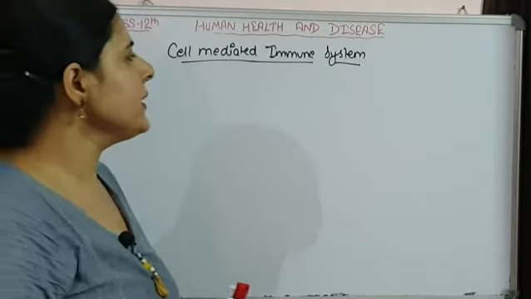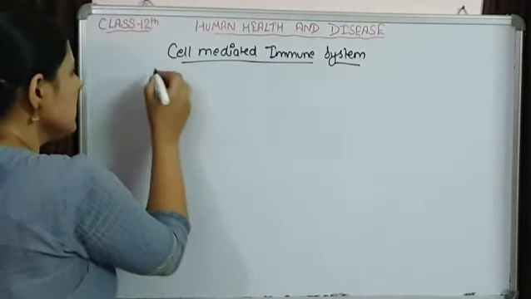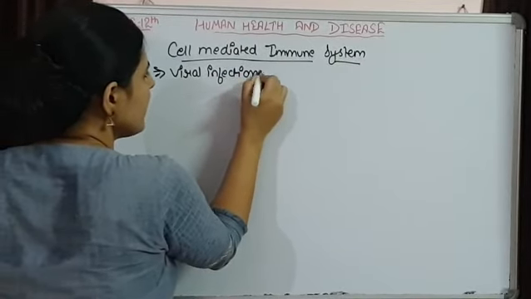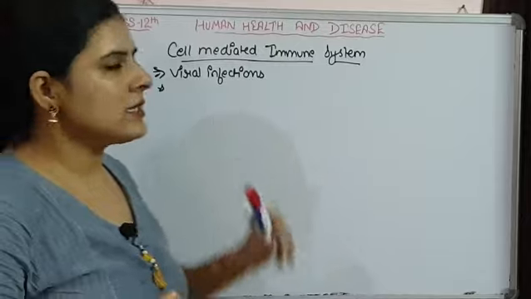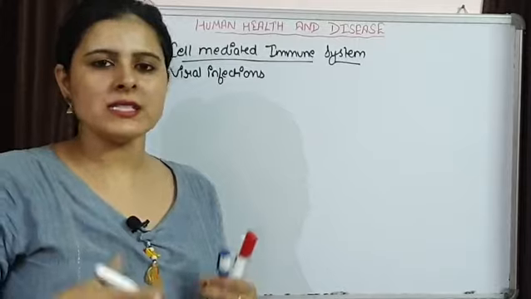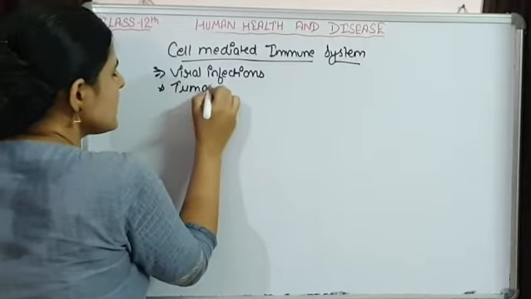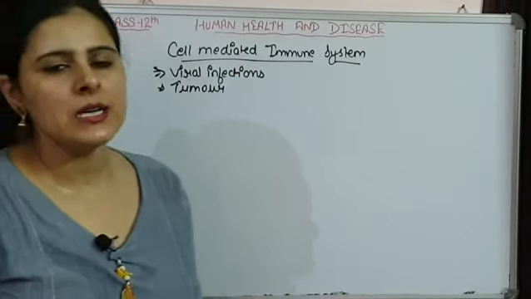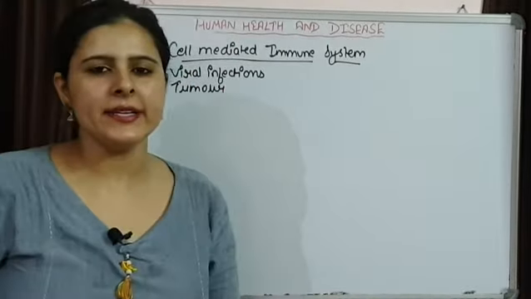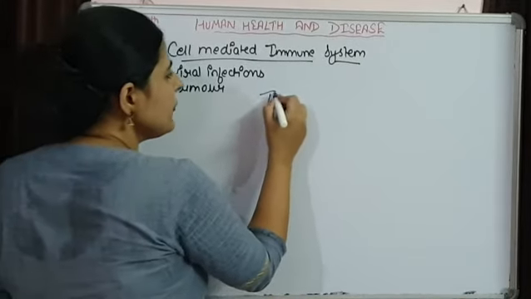This cell mediated immune system is going to function mostly for viral infections, or you can say viral infected cells, and the cells which have developed cancer or tumor. These are self body cells, but they have developed tumor or cancer, so those cells will be acted upon by the cell mediated immune system. Some bacterial infections are also acted upon by it. This cell mediated immune system comprises T lymphocytes.